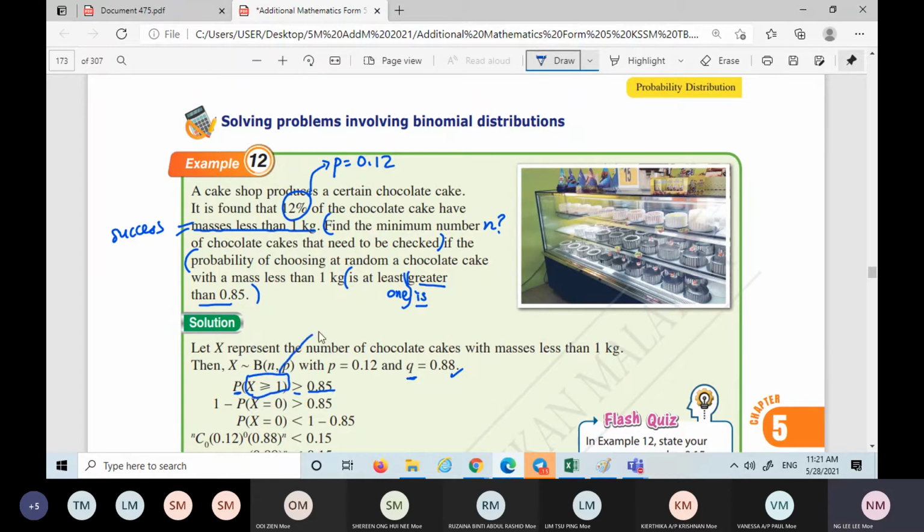At least 1 is minimum 1, start from 1, 1 and above. So 1, 2, 3, 4, 5, until n, because we want to find n, we don't know the n.